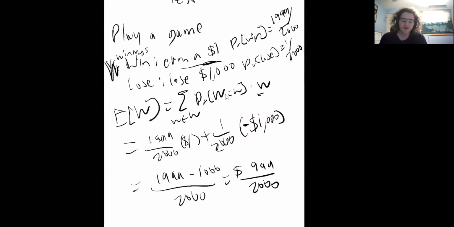The average amount I earned per game was this little less than $0.50, which is 999 over 2,000. This can help you develop some intuition about what expected value is actually measuring and how to compute it. If you understand that example, you're well on track to work through the next one.